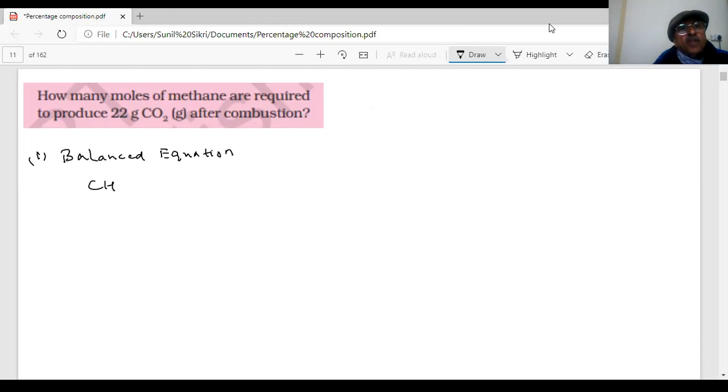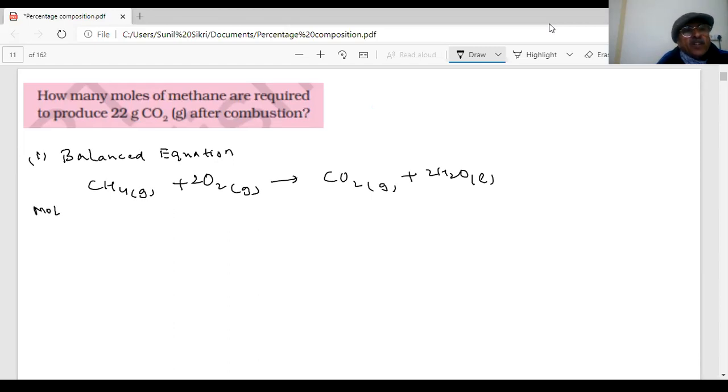You have CH4. Combustion will always mean you are heating with oxygen. We have already balanced it: CO2 plus 2H2O. This is a balanced equation, students. Our stoichiometry says mole ratio 1 to 1, 2 moles. How many moles of methane are required to produce 22 grams of this? In terms of grams, then how much?